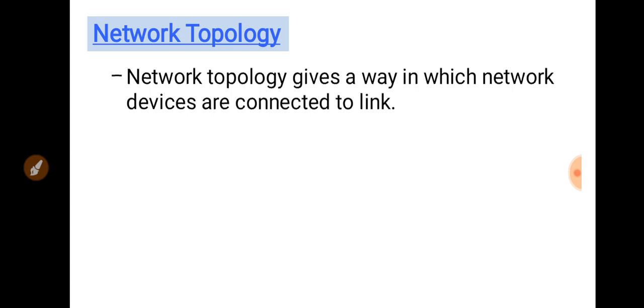Network topology gives a way in which these devices are connected to a link. These devices can be any device like a mobile, workstation, printer, tablet or personal computer. A link means a transmission medium or a cable.